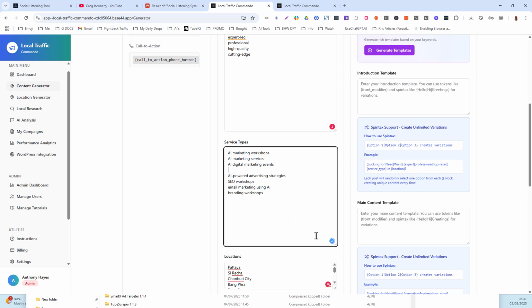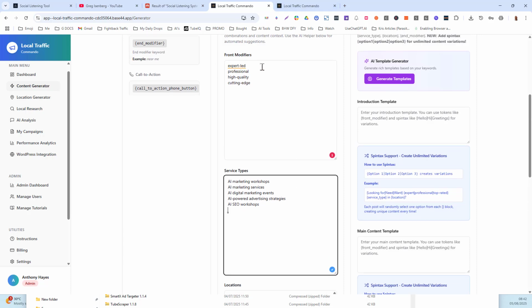Okay, so I'm just going to cut this down again. Okay, but if I'm doing workshops, then I want to focus just on workshops for this campaign. Okay, if I want to do general, then I will cover things like I'm doing workshops, I'm doing services. We can call it AI digital marketing events or just AI marketing events or services, etc., or workshops, whatever it might be. I might want to do AI SEO workshops. Okay, and we can get into things like email marketing and stuff like that. That's what I would do if it's general.